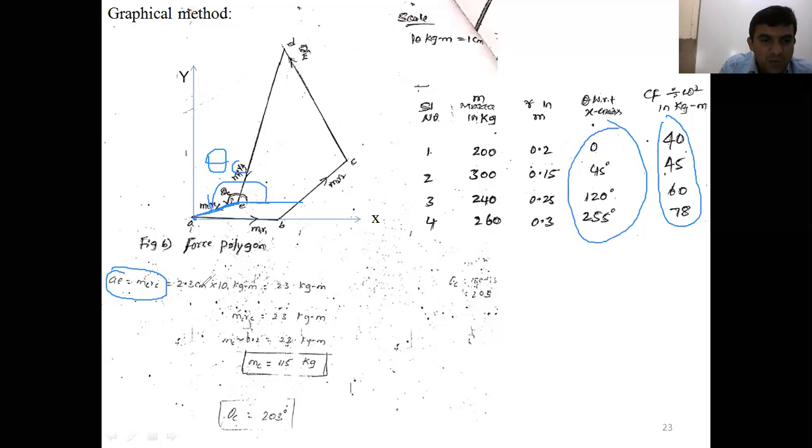MCRC, how much do you get? The AE value you get is 2.3 centimeter. As you know, 1 centimeter is equal to 10 kg meter. Now substitute. RC value is given in the problem itself, 0.2 meter. Then you calculate, substitute that value, and we'll get MC value as 115 kg. I think this is your doubt. Is it your doubt?